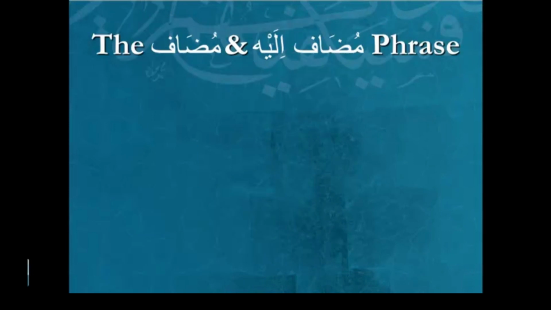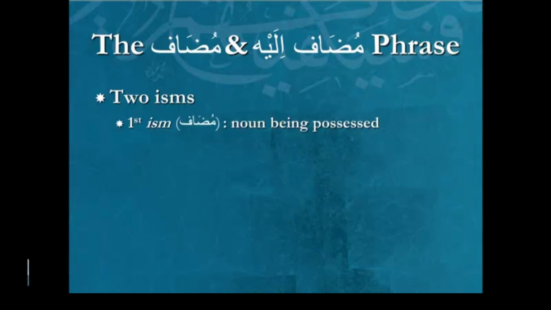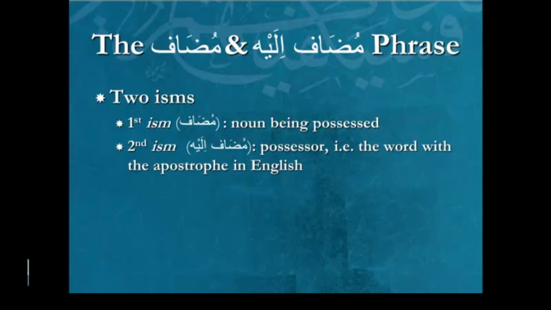Okay, the two halves of this type of phrase are called mudaf and mudaf ilayh. Mudaf is the noun that's at the front, the one that's being associated, or the thing that's possessed. And mudaf ilayh would be the possessor, or the one to which the previous ism was associated. Okay, so the first ism is called mudaf, and that's the noun which is possessed, and the second ism is the mudaf ilayh, which is the possessor, the word with the apostrophe in English.